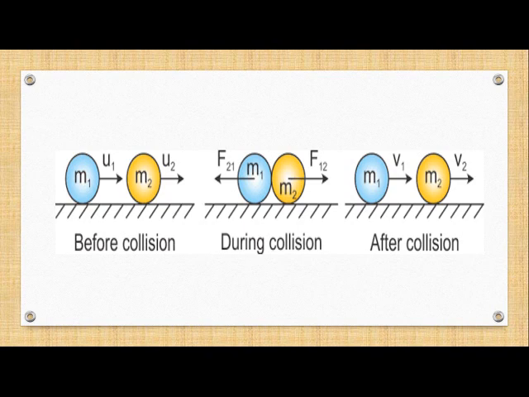Now, children, what happens during the collision? During the collision, both the balls collide with each other, and in this particular situation, we find that most of Newton's laws of motion are applicable. Now, I begin with the third law. Here both the bodies come in contact with each other. So, when they come in contact with each other, what happens? The blue ball tries to exert force on the yellow ball, and at the same time, the yellow ball also tries to exert force on the blue ball.